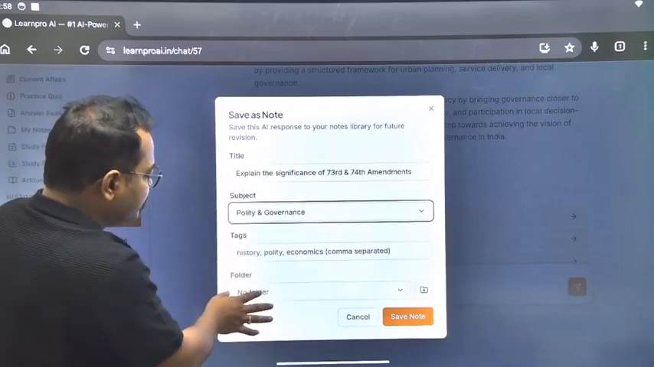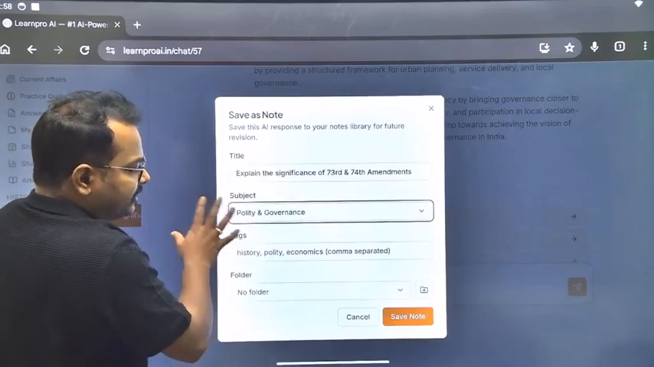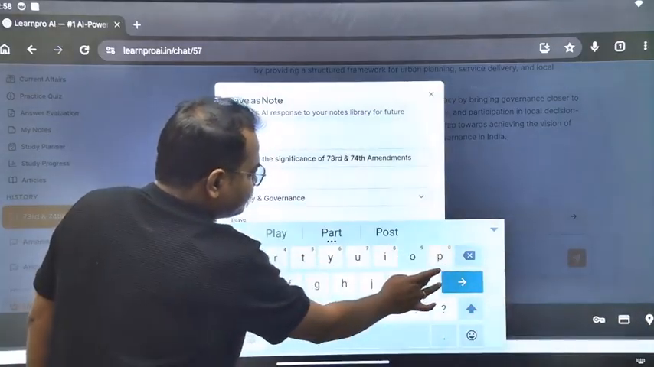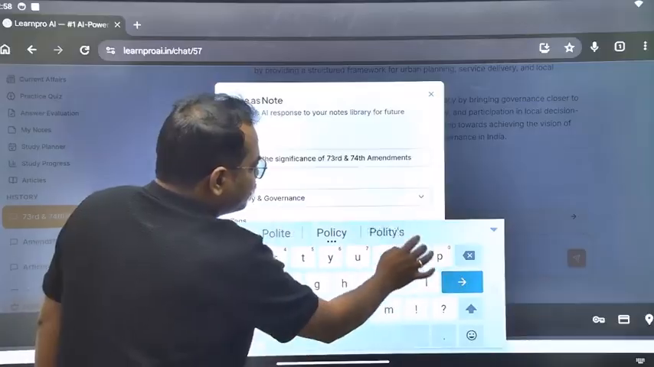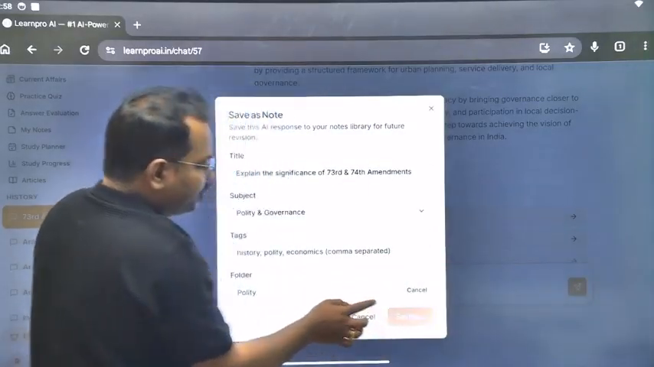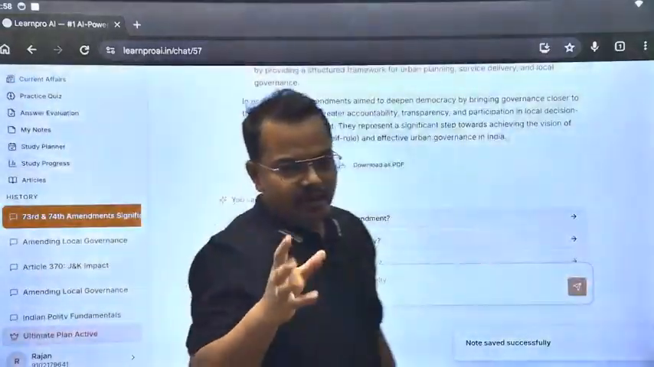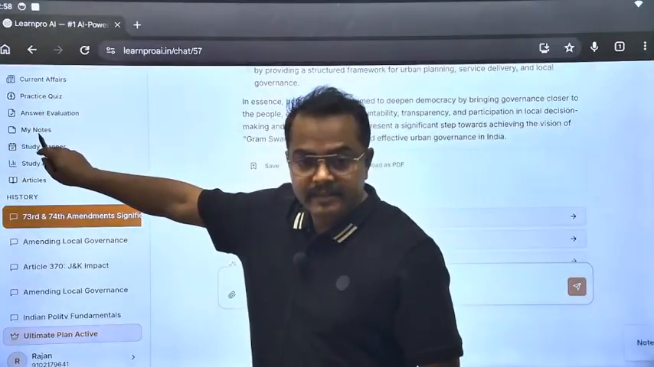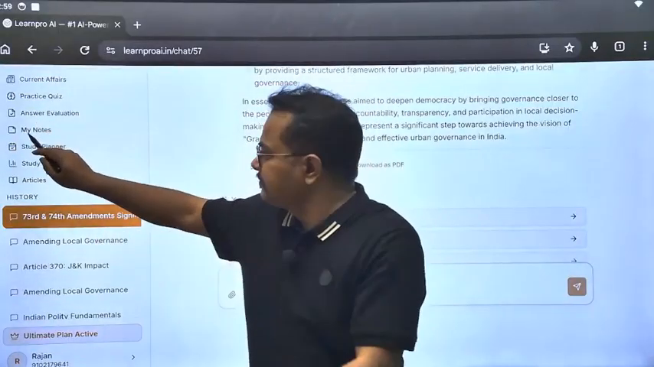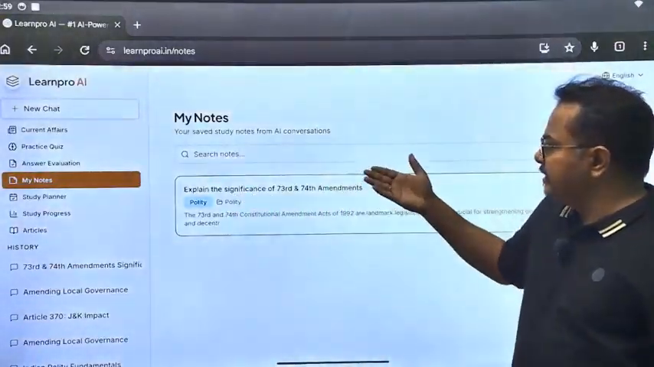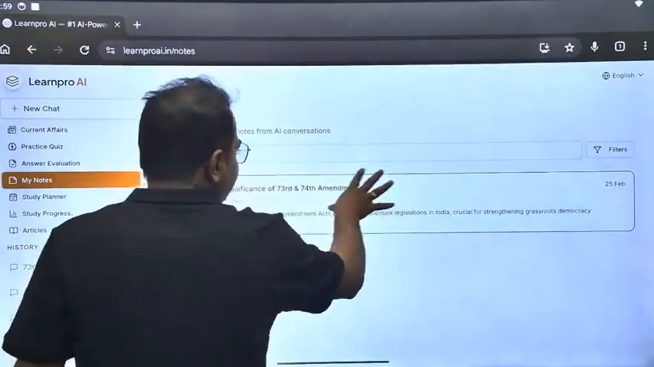Anyway, leave the tags. Suppose you want to save it in a folder. So create one folder, basically it will be polity, and you want to save everything in polity. Now the folder is created. So you created a saved note. Now what you have to see here, if you go in my notes section, then it is saved there. So you just click here on my notes, and then you can see here in the polity folder, this thing is there.